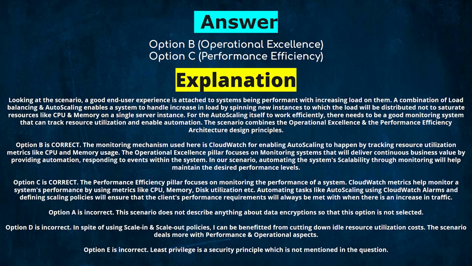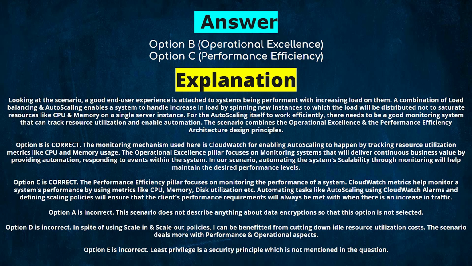Option B is correct. The monitoring mechanism used here is CloudWatch for enabling auto-scaling to happen by tracking resource utilization metrics like CPU and memory use. The operational excellence pillar focuses on monitoring systems that will deliver continuous business value by providing automation and responding to events within the system. In our scenario, automating the system's scalability through monitoring will help maintain the desired performance levels.